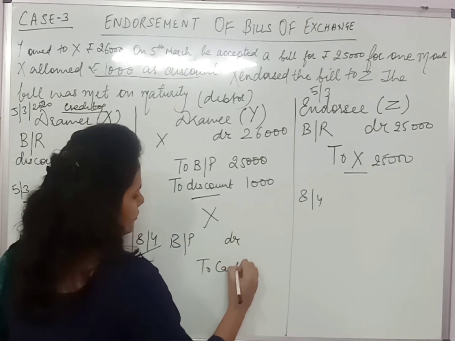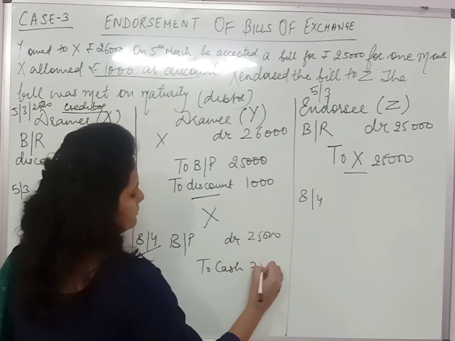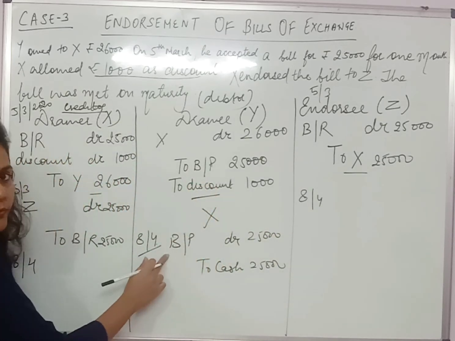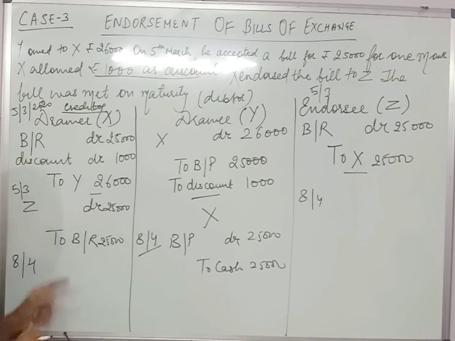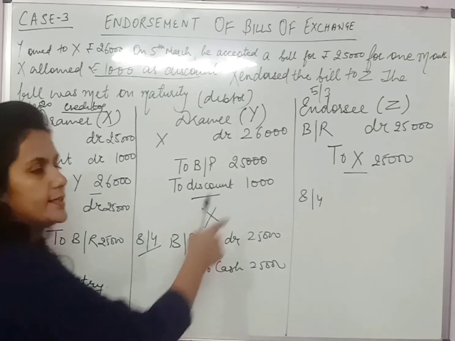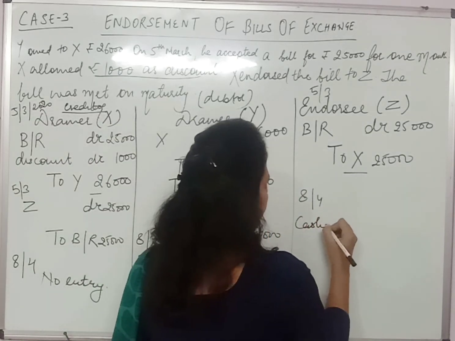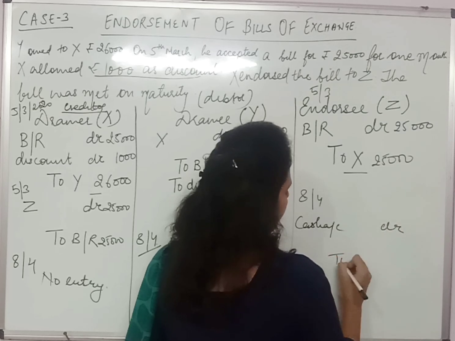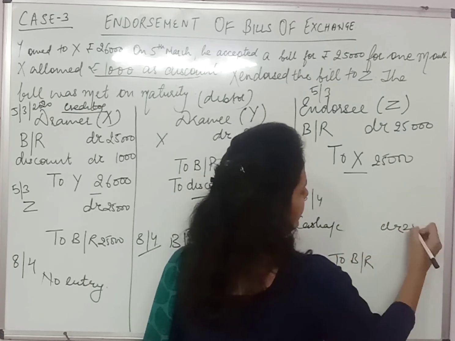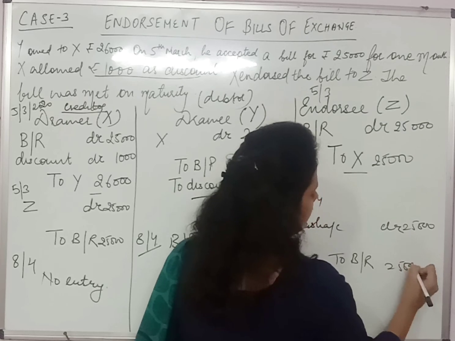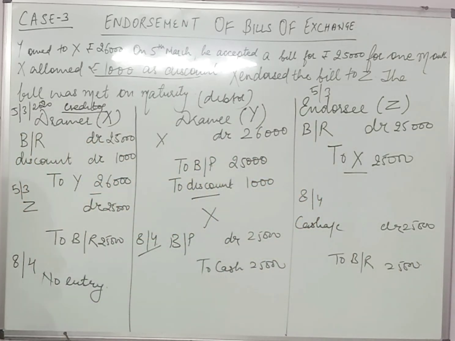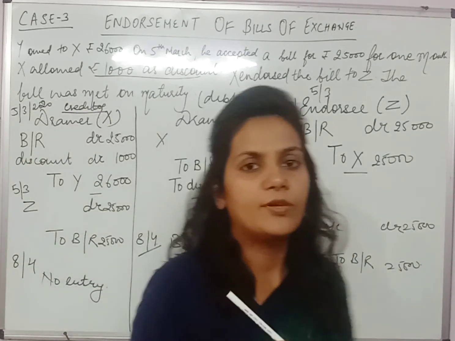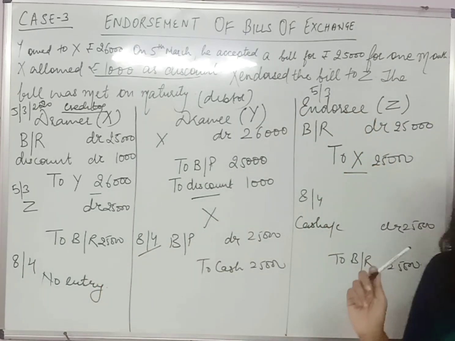BP account debited to कैश अकाउंट. Liability खत्म हो गई because you are making payment and cash goes out. Now as the bill is with Z, so Y will make payment to Z, so no entry will be passed in the books of X in that case. And now as he has received the money, so here debit what comes in and BR cancel हो गया because उस BR के return में आपको money मिल चुकी है. So I hope this case is clear to you. Here you have to pass entries in the books of drawer, drawee and endorser. All the three cases.